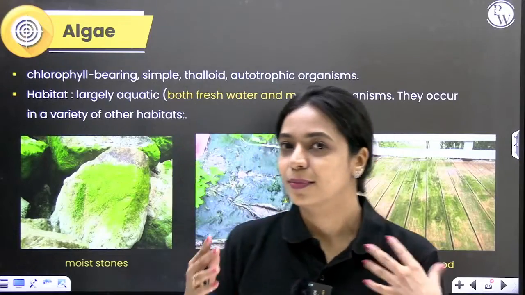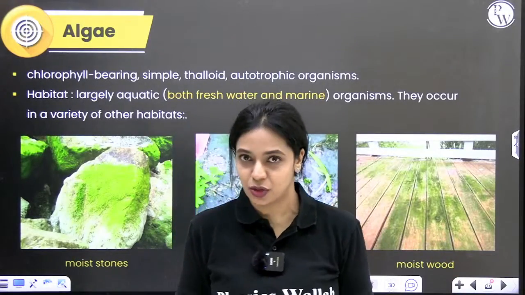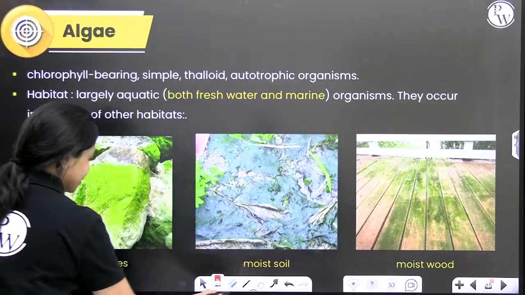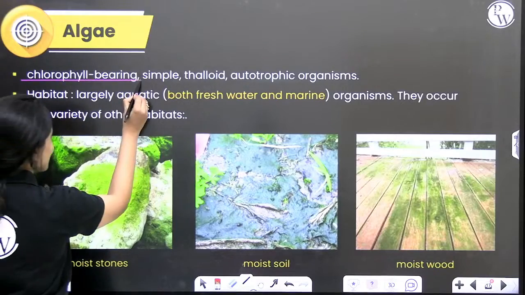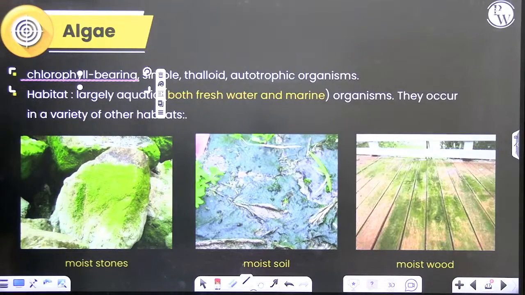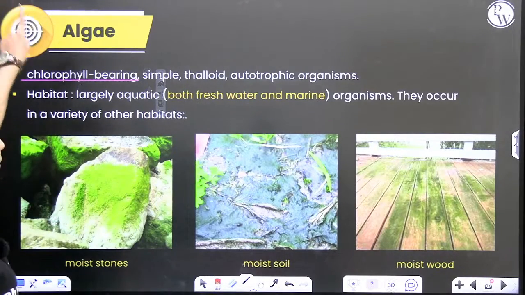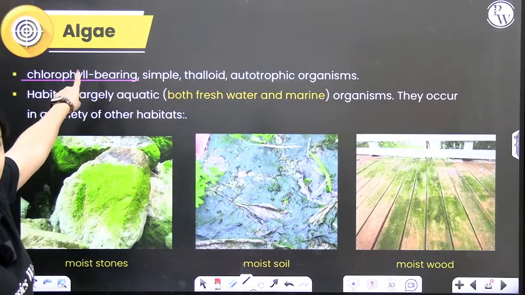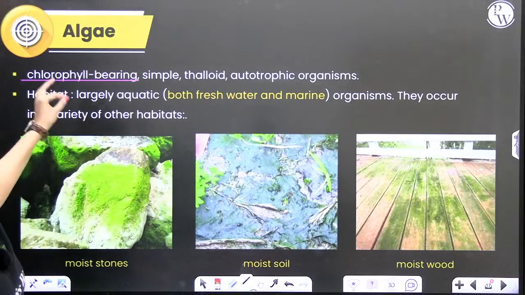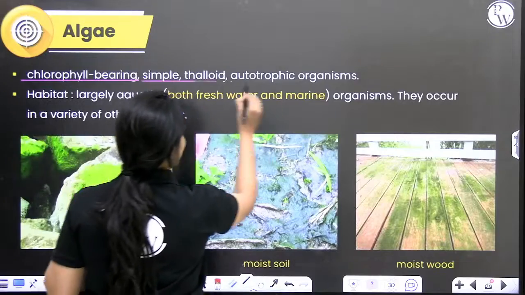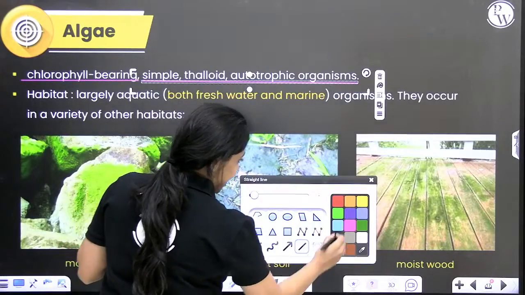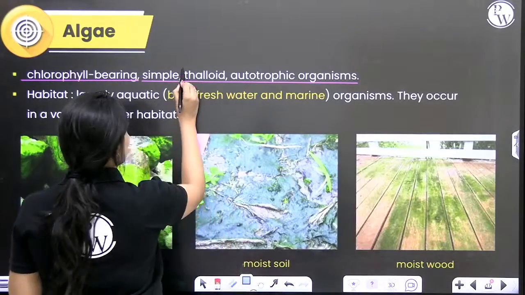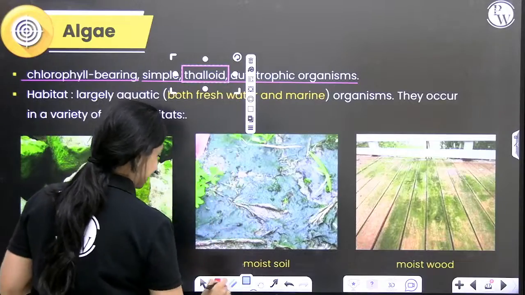So, what would be the characteristic features of algae? One thing, they are chlorophyll bearing. Of course, unless they are chlorophyll bearing, they cannot photosynthesize, right? So, they will have chlorophyll in it. I already mentioned that this is the simplest type of plant. So, here you can see the plant body is thalloid. We come across this term thalloid very frequently.